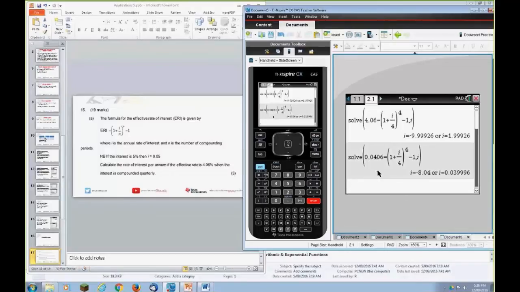So that's it. So it's 3.999996%. I'm going to call that 4%. I would too, remembering they've given us everything to 2 decimal places here. So let's give them an answer to the corresponding accuracy of 2 decimal places. So we're settling on 4.00% interest, which becomes effectively 4.06 when it's compounded quarterly. So there's our answer. Let's go to the next part of this question.